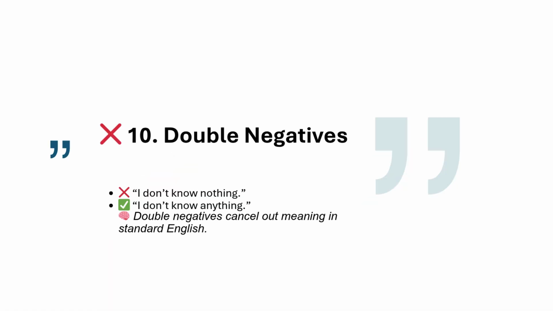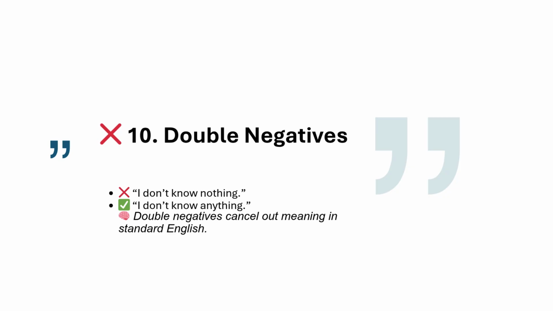And the last mistake that we're gonna learn today is about double negatives, because most of the time when we use a double negative in a sentence, that totally cancels out the meaning of the sentence. For example, "I don't know nothing." No, that's wrong. I don't know anything. That is the correct version. Because if we use not and nothing in the same sentence, that doesn't make any sense. So we only use one negative. I don't know anything.